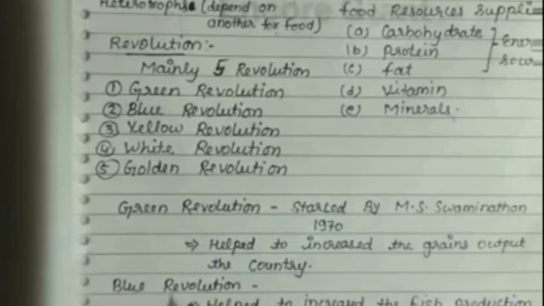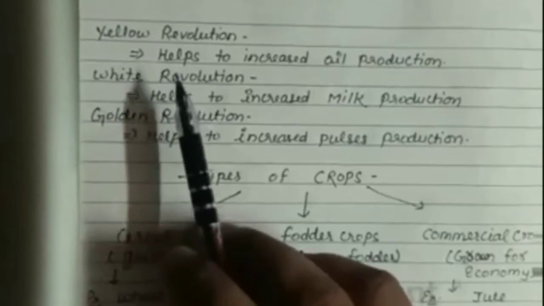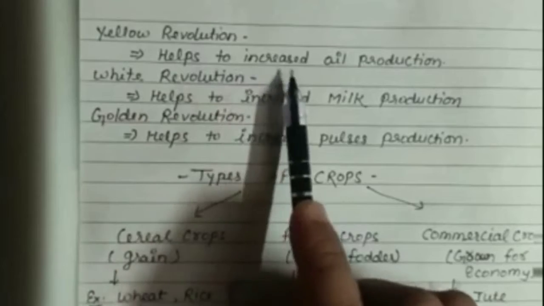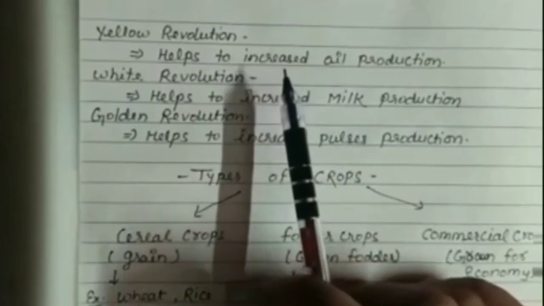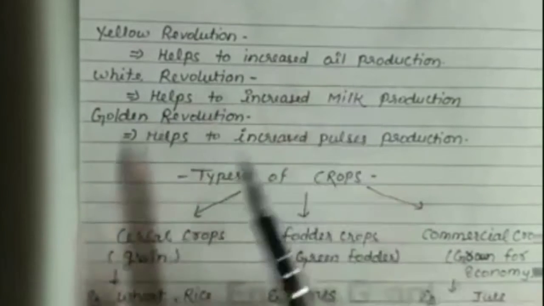And second is blue revolution. Blue revolution helps to increase the fish production. It means that the blue revolution shows higher production of the milk. And third revolution is yellow revolution. Yellow revolution helps to increase oil production. It means that in this revolution the production of oil is high.